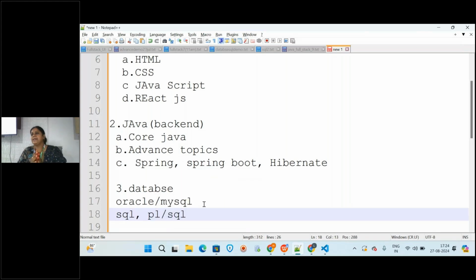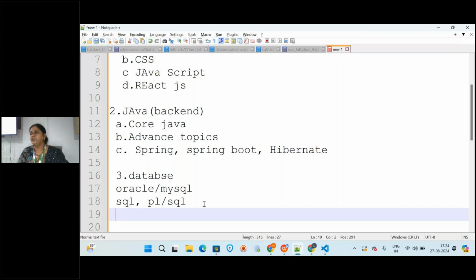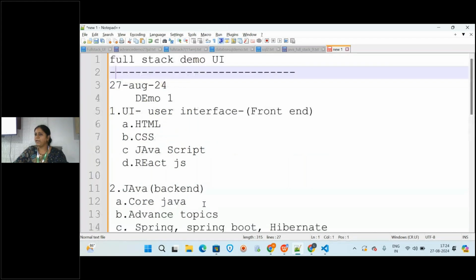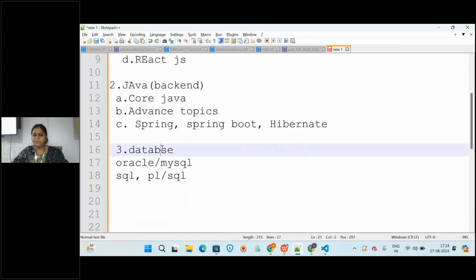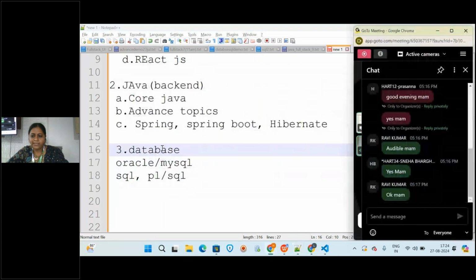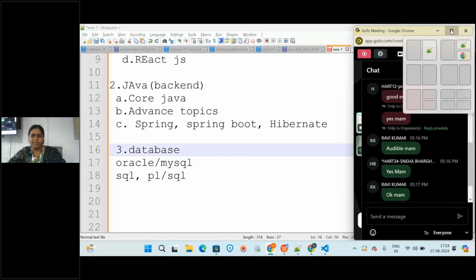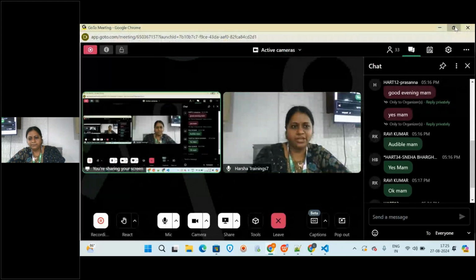So these are the three modules you are going to learn throughout your full stack. Like UI and Java in the backend, and for the connection we will be using the database. Clear everyone? What are the modules you are going to learn? Online students, is it clear everyone? Any doubts, please let me know. If you have any doubts, you can let me know.